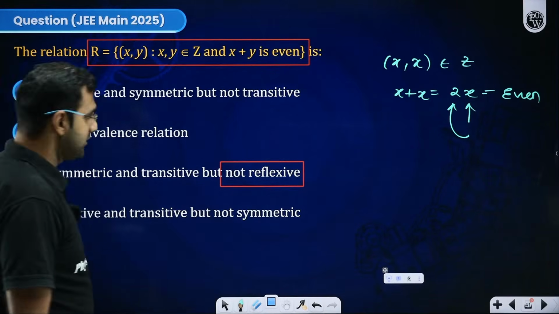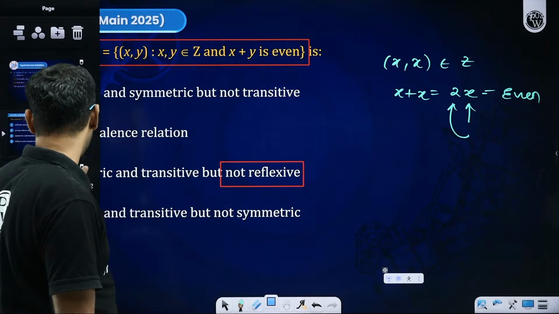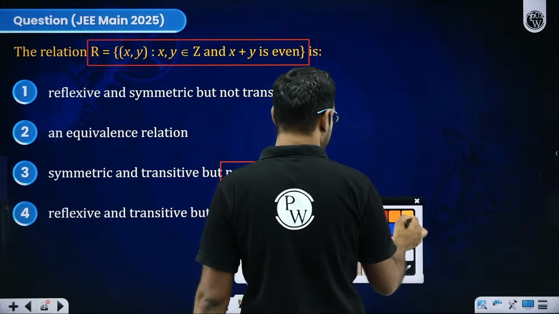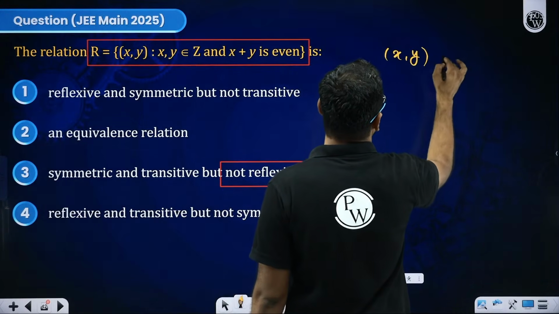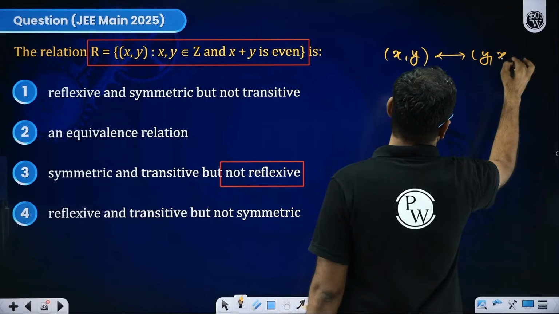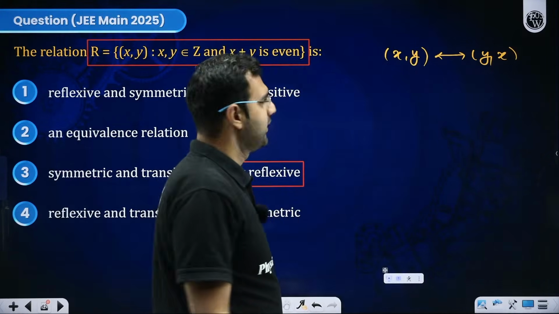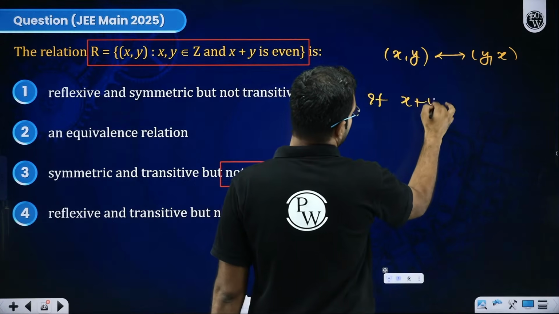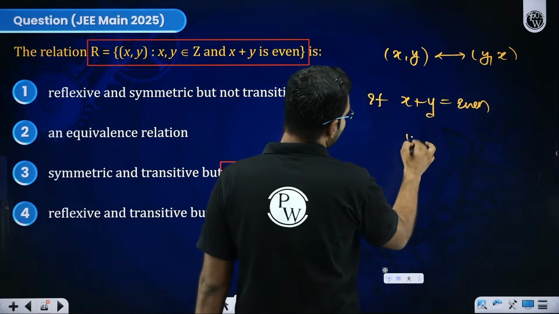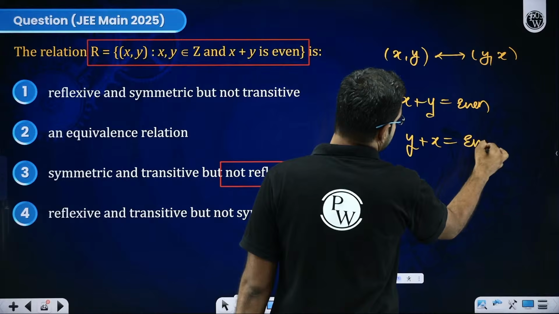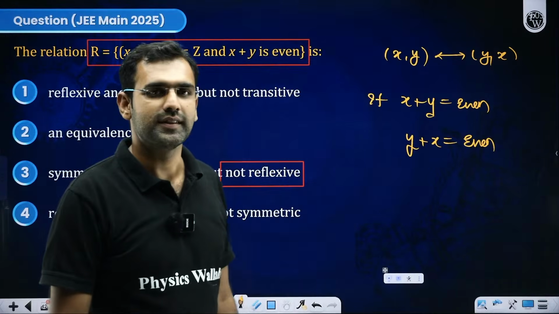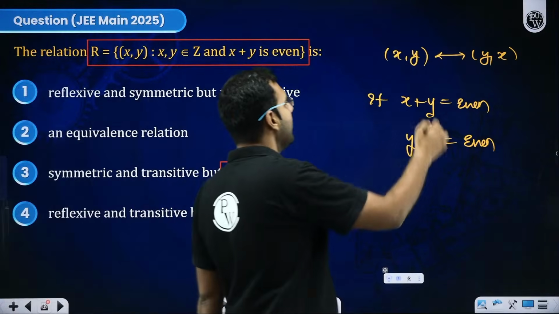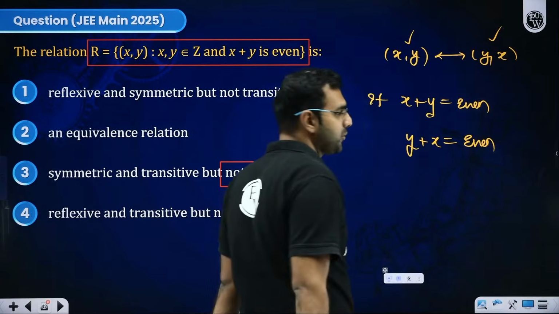Now let's check whether it is symmetric or not. Everybody got this? Yes or no? All the participants. So, sir, you want to check whether it is symmetric or not? Yes. So to check whether it is symmetric, I'll say if x comma y is there, y comma x should also be there. Yes or no? So come on, sir, come on. If x plus y is even, then don't you think y plus x will also be even? That's true. Which means if x comma y is there in that set, y comma x will also be there in that set or relation.